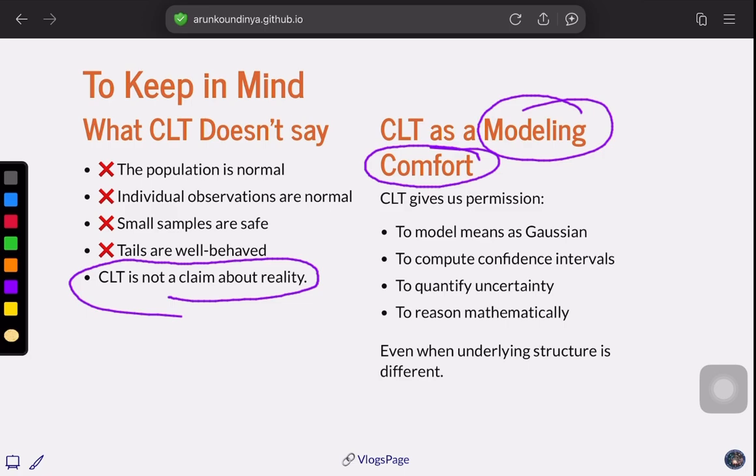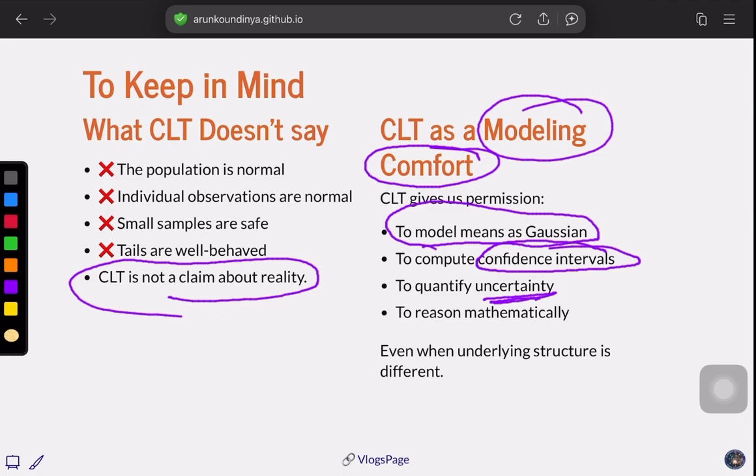Because we can model means as a Gaussian, we can simply use Gaussian methods, and we can use confidence intervals very comfortably. More importantly, we don't know about the population, but if we have enough sample, we can quantify that uncertainty. The reality of the population, we don't know. It can be any distribution.